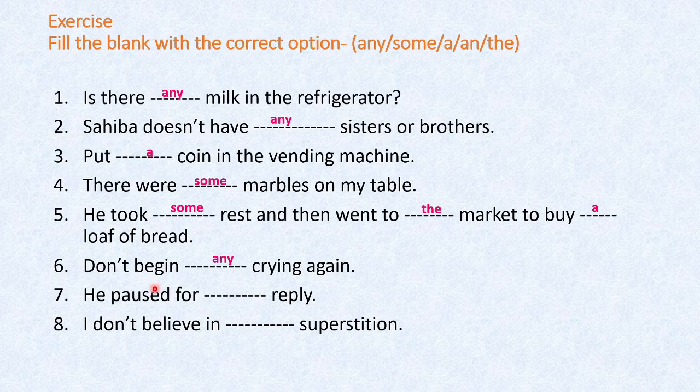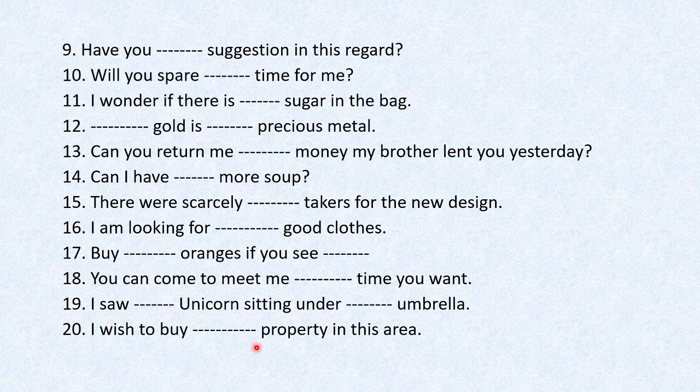Then is he paused for dash reply. Reply, it is singular countable. So he paused for a reply. I don't believe in dash superstition, negative. So I don't believe in any superstition. So I hope it is easy and clear now. So now these are again sentences. If you want to solve them on your own first, so you can just take a picture, solve them and then come back again.